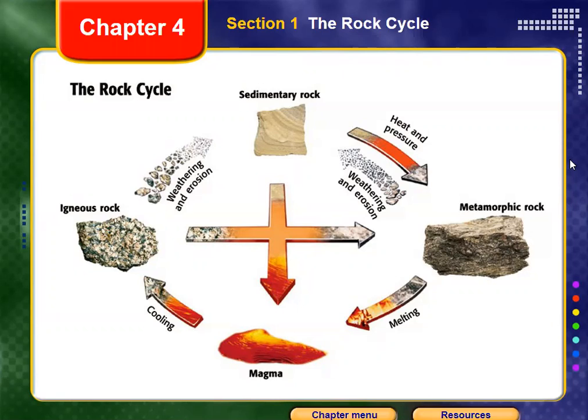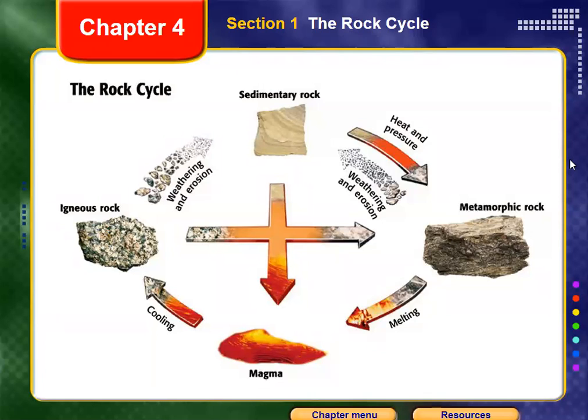Plus, rocks also give a hint about where we could find special ores of certain minerals, for example the ores of iron and the ores of copper, which are necessary for other purposes. We use iron to make different things used in construction, or in some industries. We also search for ores like copper, which are used in making electric appliances and different things. So that means rock is considered a resource. That's why it's important.